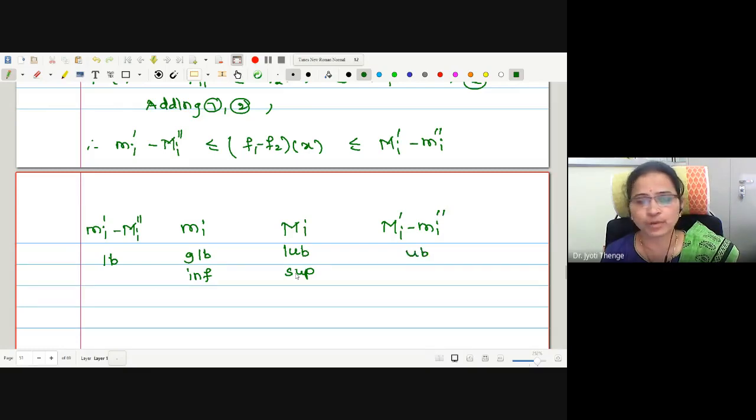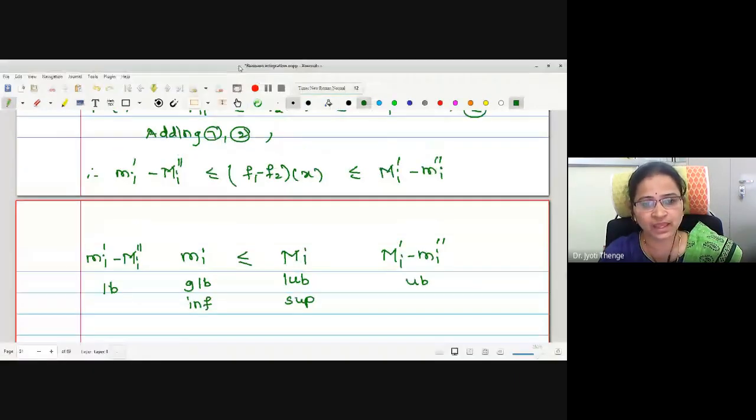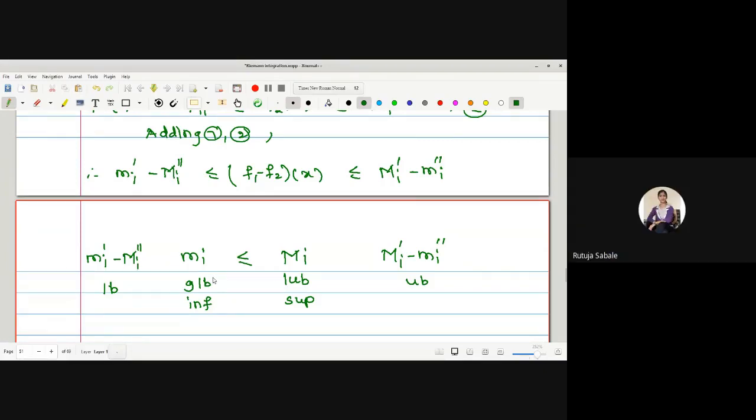What would be the relation between these four terms? No doubt the relation between these two will be less than or equal, because infima is always less than or equal to suprema. I just want to know the relation between these two terms and these two terms. Can anyone tell me? Half of the answer I have written on the board itself. This is an arbitrary lower bound, and it's less than or equal to, ma'am.